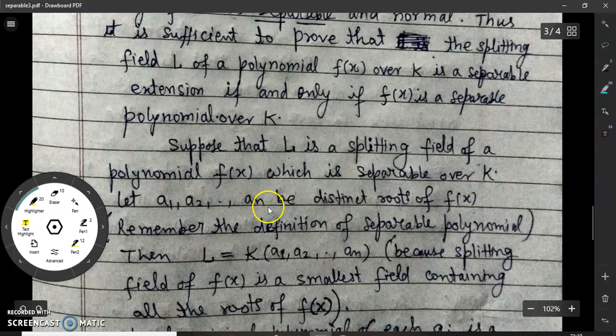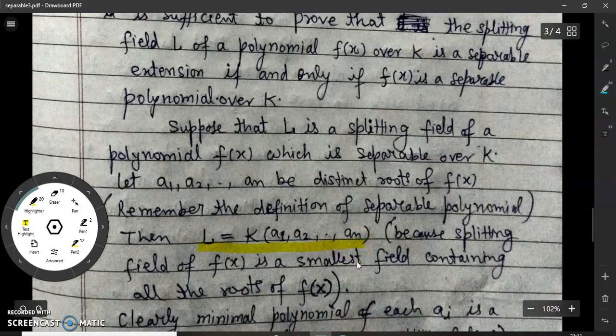Let a1, a2, ..., an be the distinct roots. Then L will be the smallest field generated by K and a1, a2, ..., an. It means L will be K(a1, a2, ..., an). This is the definition of the smallest field generated by K and containing a1, a2, ..., an.